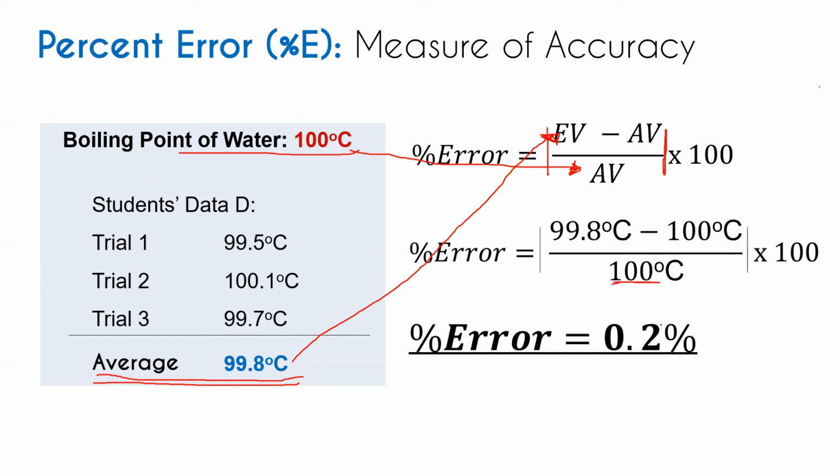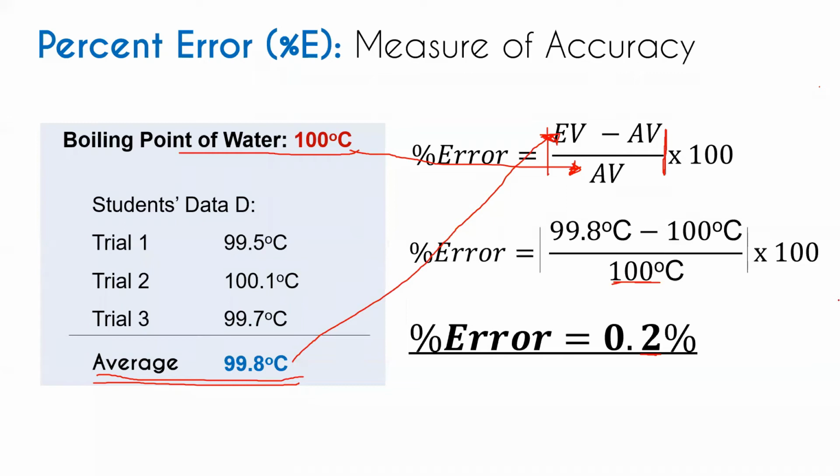So that is the reason that our answer is also in one significant figure. And go back to the percent error. So percent error is 0.2%. What does it mean when we say 0.2%?